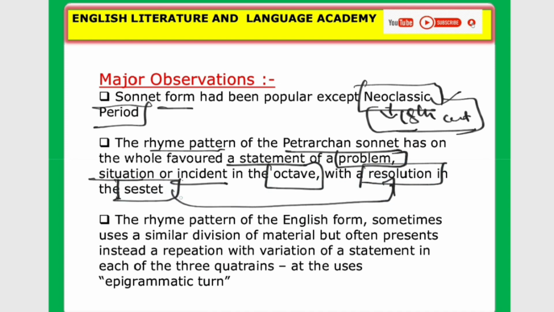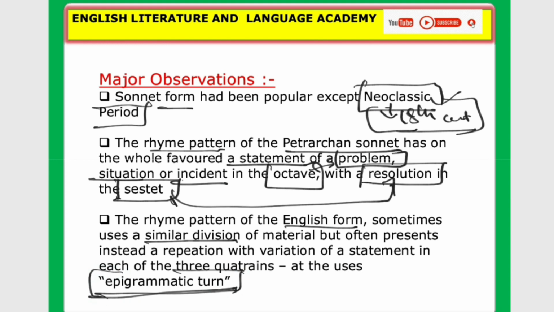Look at, in the sestet we have the particular solution for this octave problem. Okay, next, the rhyming pattern of the English form sometimes used a similar division of metrical, but often presents instead of repetition with variation of a statement in each of the 3 quatrains, and uses an epigrammatic turn.